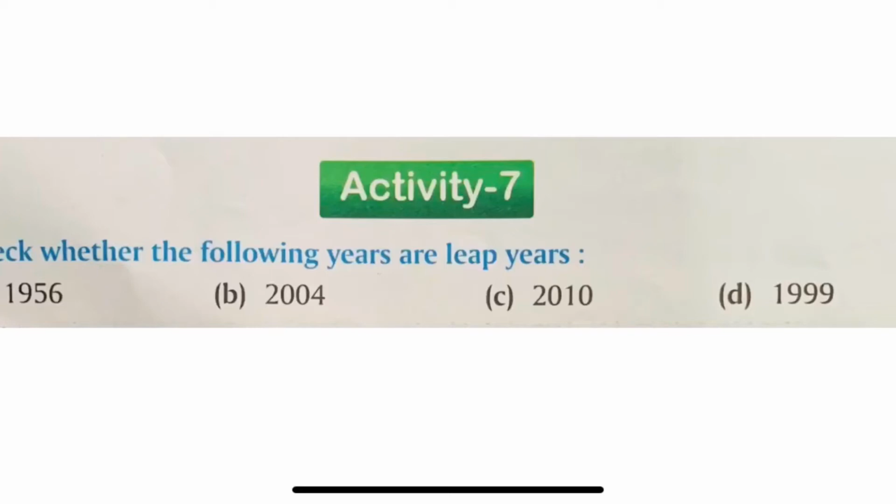So, today we will start activity 7. The very first question, which is given in your book on page number 178, is to check whether the following years are leap years. For a leap year, we have to divide every year by 4. If the remainder is 0, it means it is a leap year. If the remainder is not 0, it means it is not a leap year. Let's start.